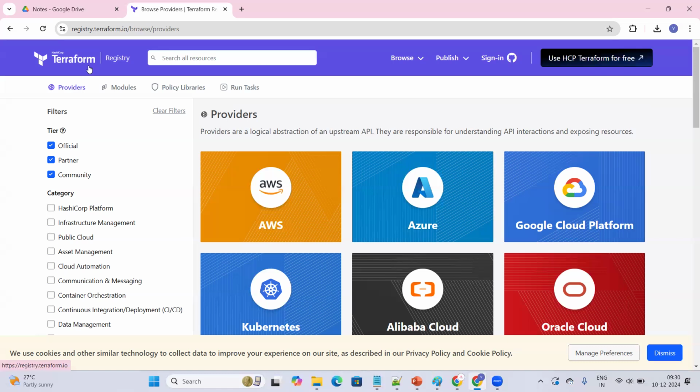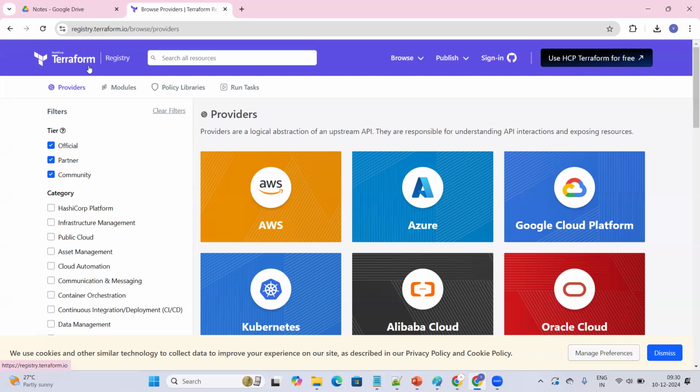You can understand by the name itself. We are going to write the code, and with the help of the code, we'll be creating our infrastructure. That's why it is called infra as code.